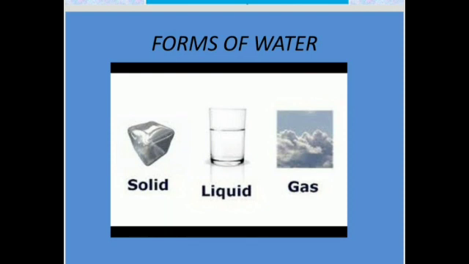Do you know, children, where and how water is found on the earth? Yes, water is available in nature in three forms, that is solid, liquid and gas form. These are the three main forms of water: solid, liquid and gas.